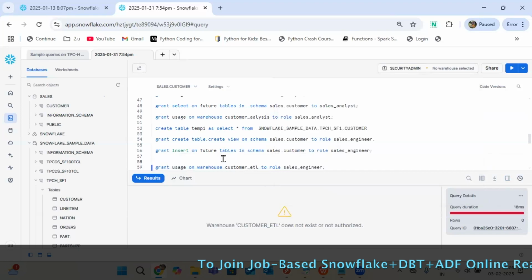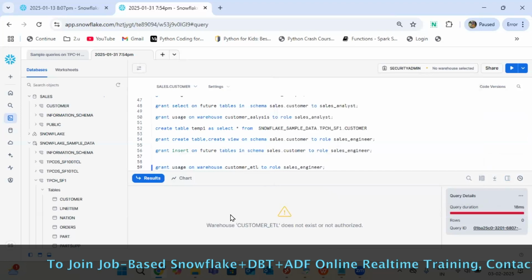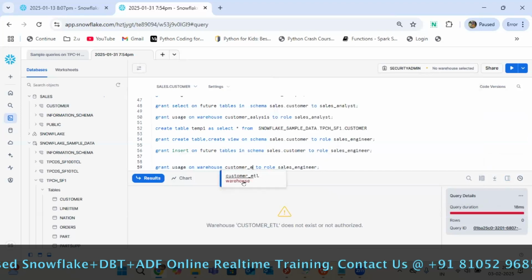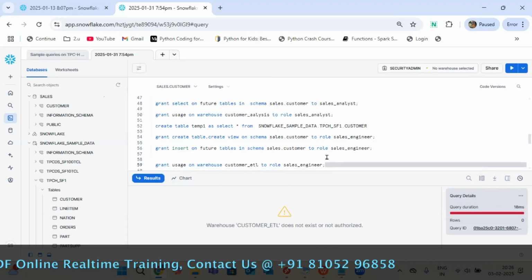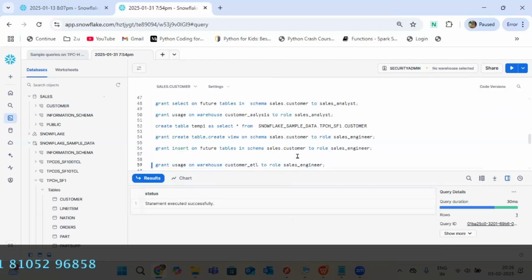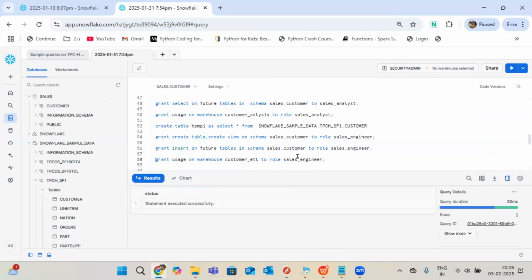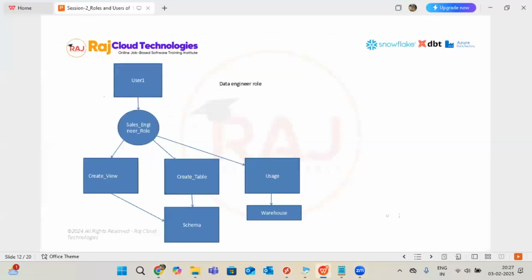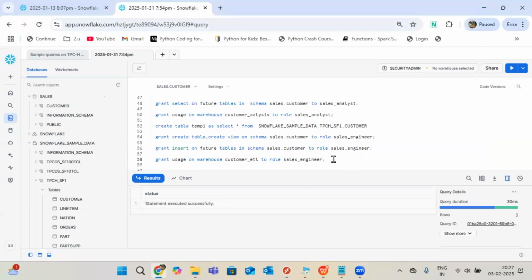First of all, wrong data. Now, what is more powerful, sales engineer or sales admin role? Sales admin. Sorry. Admin is the powerful role. Okay, but whatever sales engineer can do, the same thing can be done by admin, right? What additional privileges does it have? Why can we say it is powerful?